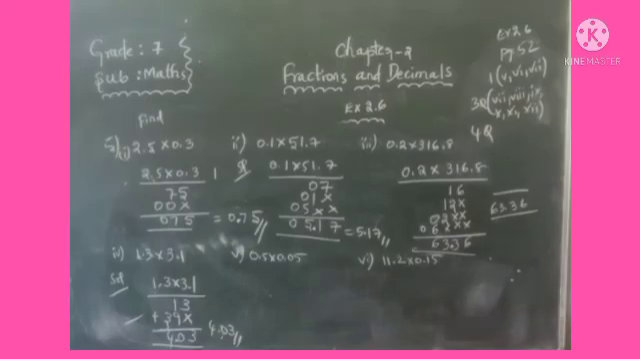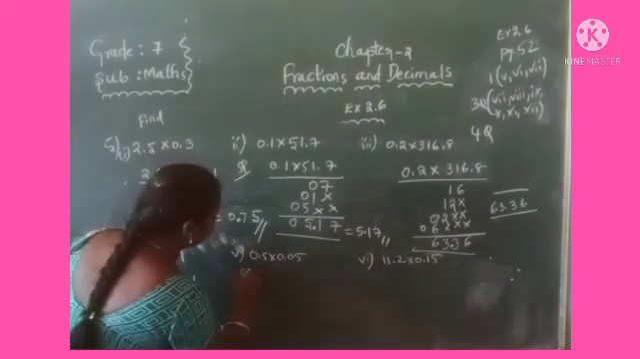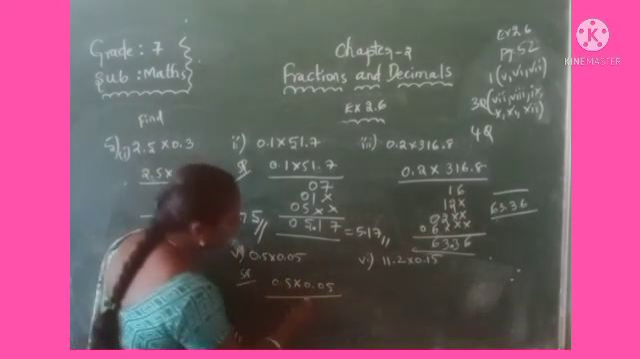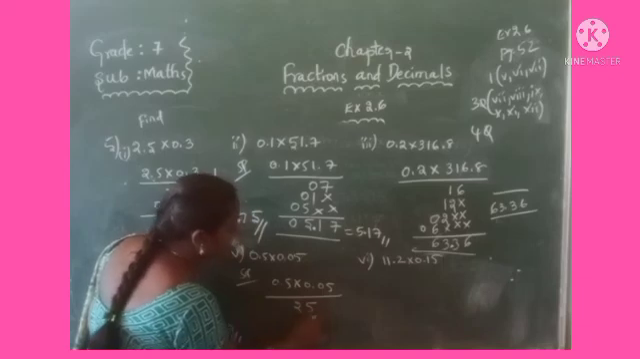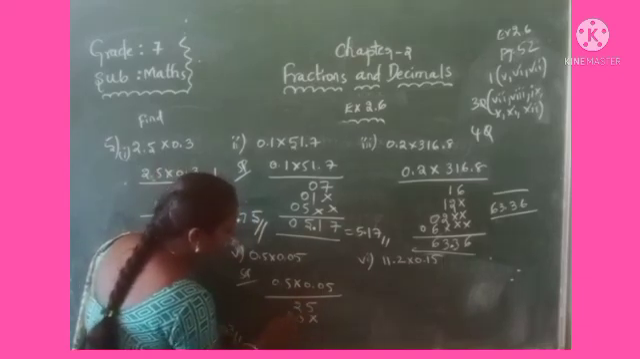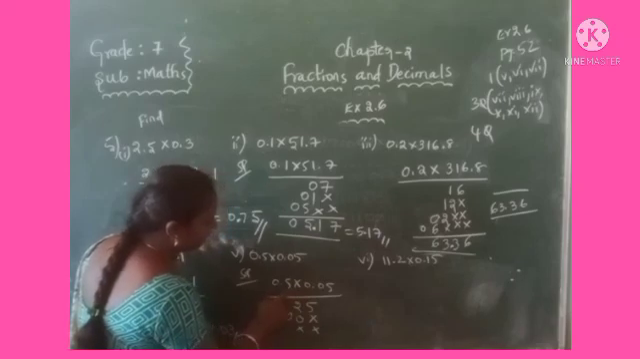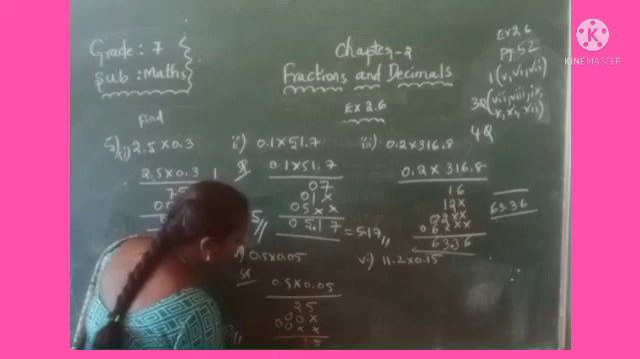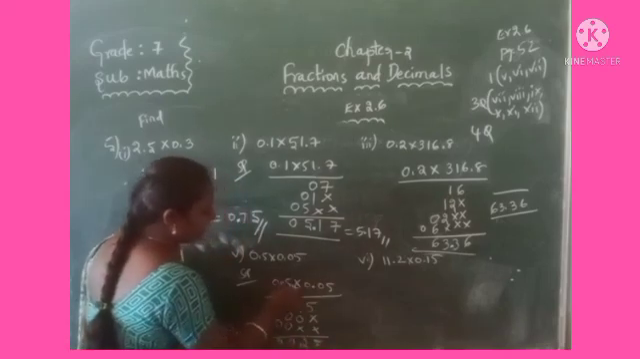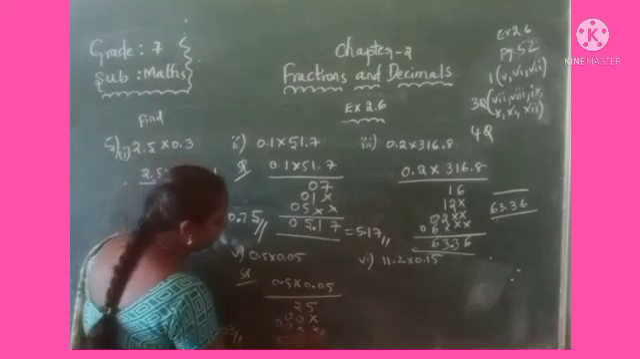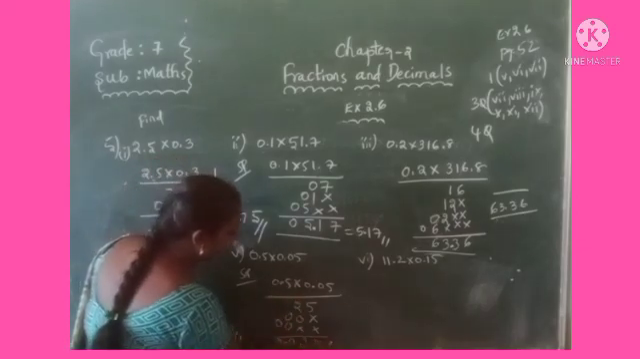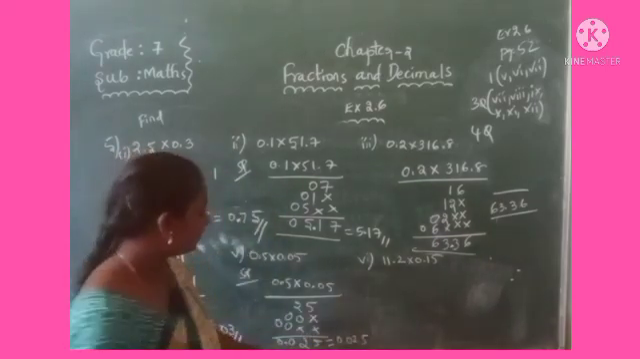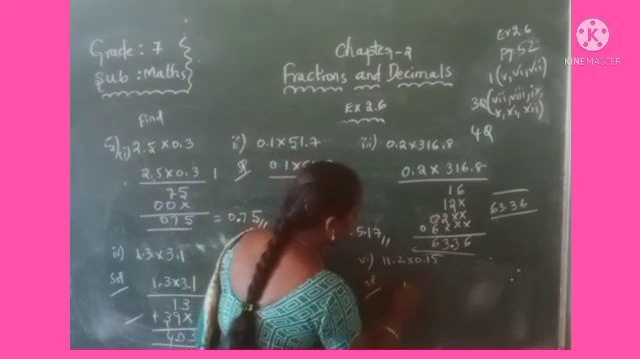The next one, see here. 0.5 into 0.05. Multiply, same procedure. 5 5s are 25. Leave the ones place. Again leave the two place values. Then 5 2s are 10. How many digits here? 1, 2 here, 1. Then total 3. 3 digits before you have to give the decimal point. 0.025.